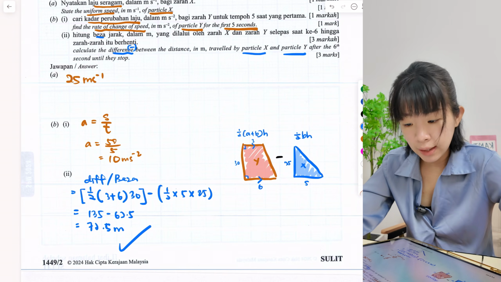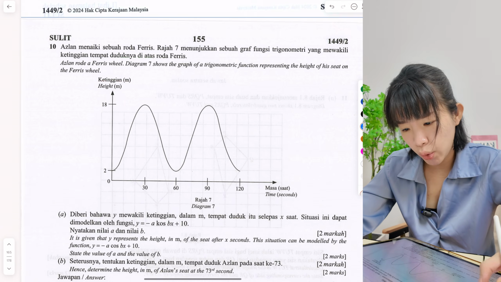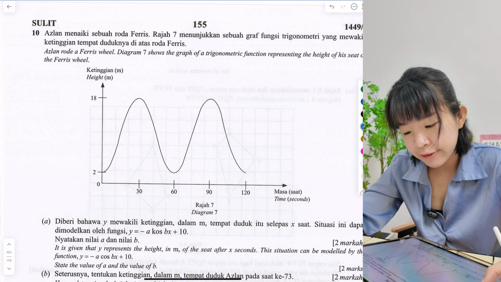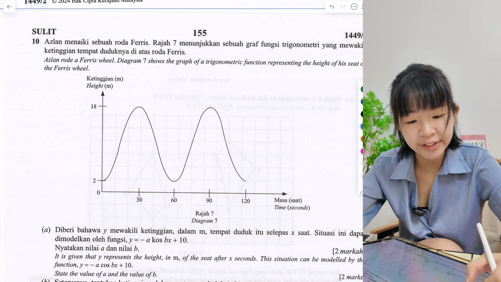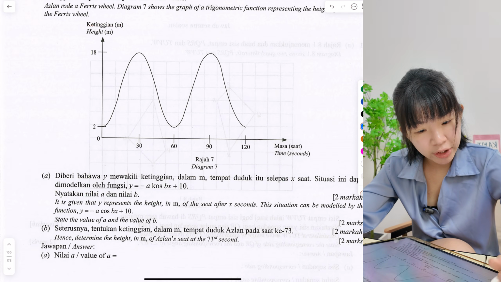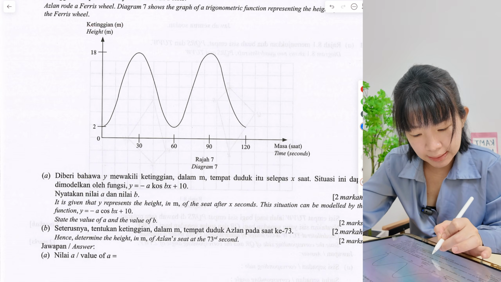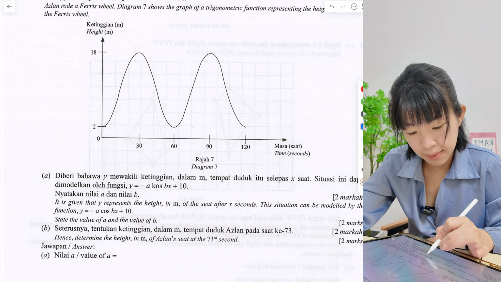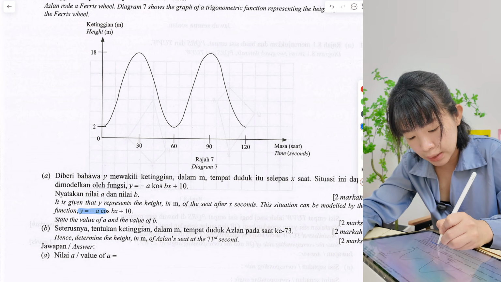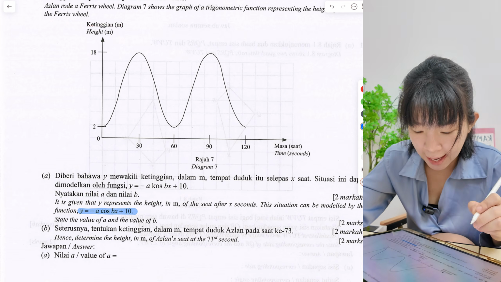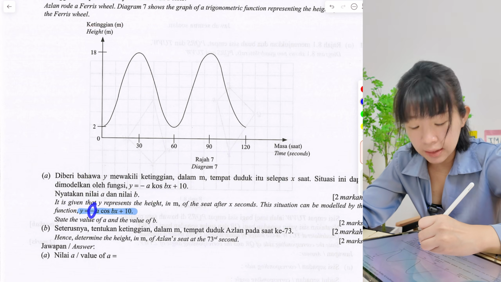Done. Okay, let's look at the next question, which is the last question. Question 10. Aslan rode a Ferris wheel. It shows a graph of a trigonometric function of the height of his seat on the Ferris wheel. Given that y is the height in meter of the seat after x seconds, this situation can be modeled by the function y equals negative a cos bx plus 10. Now, do you see this equation is negative?